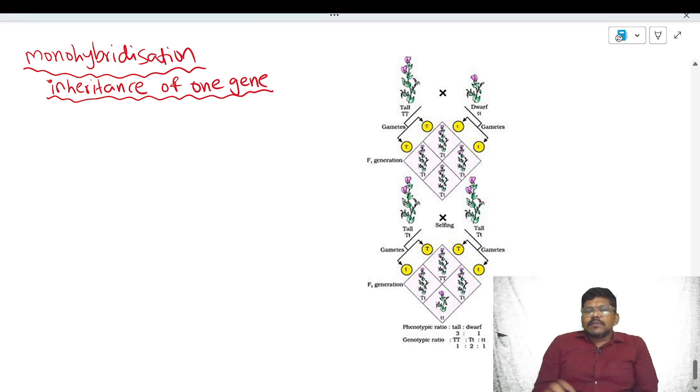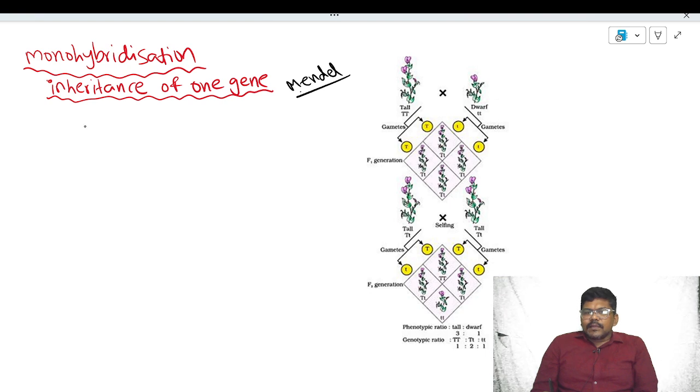Once again, Mendel is the scientist who worked on Pisum sativum, the garden pea plant. Why did he do this work? To know how characters are transferred from one generation to another.